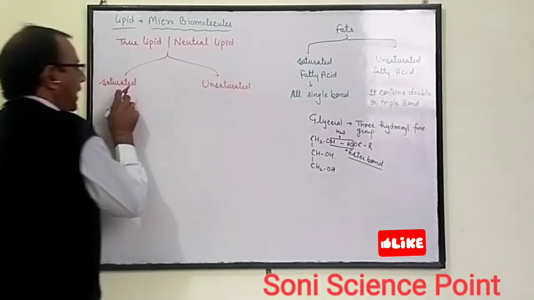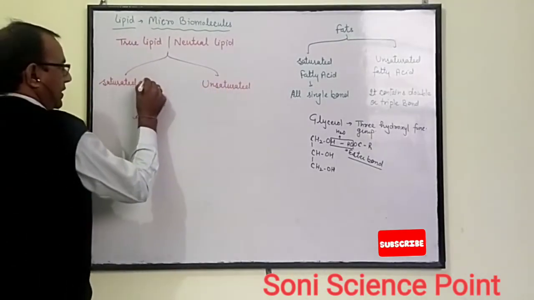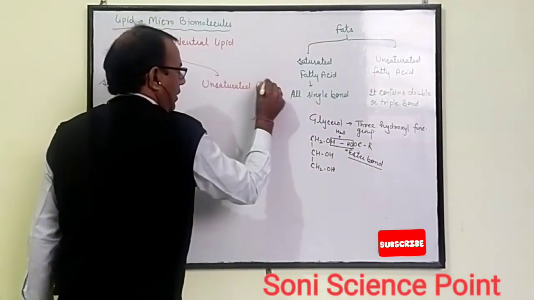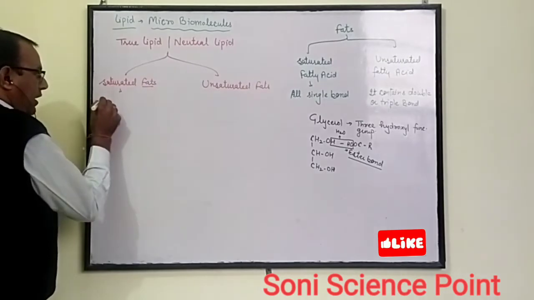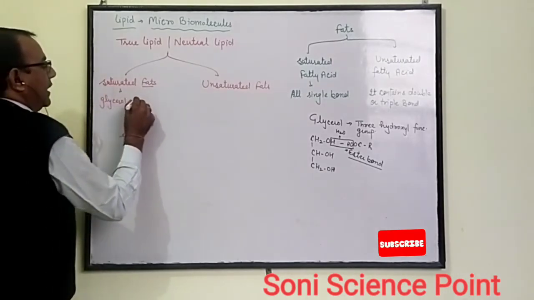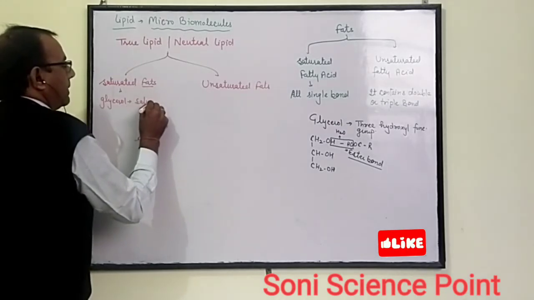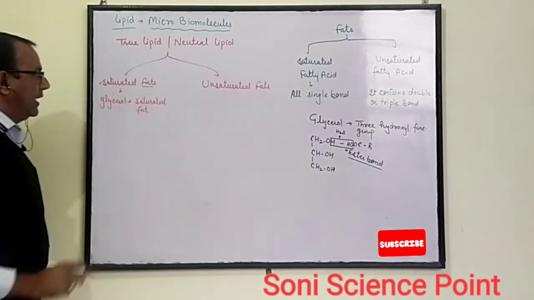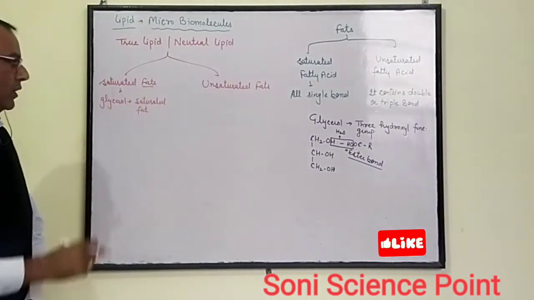How are the saturated and unsaturated fats present? If the glycerol is with saturated fat, that is called saturated fat.